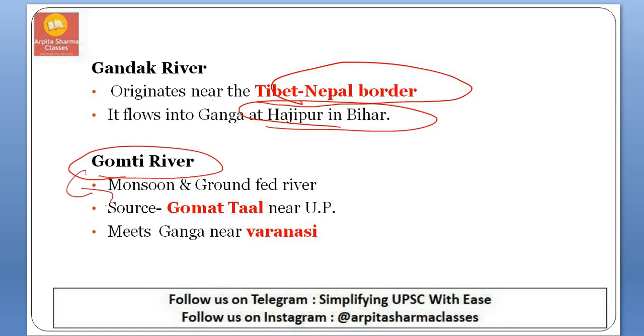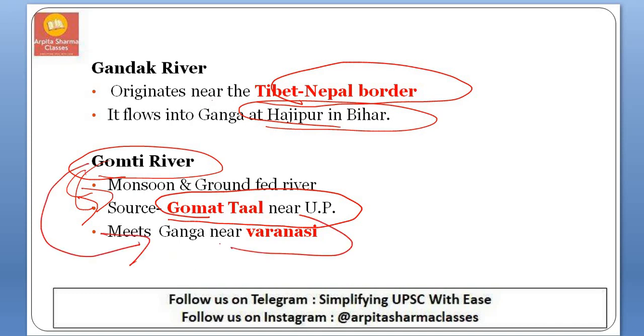Next is Gomti river. Gomti river is a monsoon or groundwater fed river, meaning it depends on the monsoon. During the rainy season you can see the existence of this river, and the source of this river is Gomat Taal near Pilibhit in UP, and it meets Ganga in Varanasi.